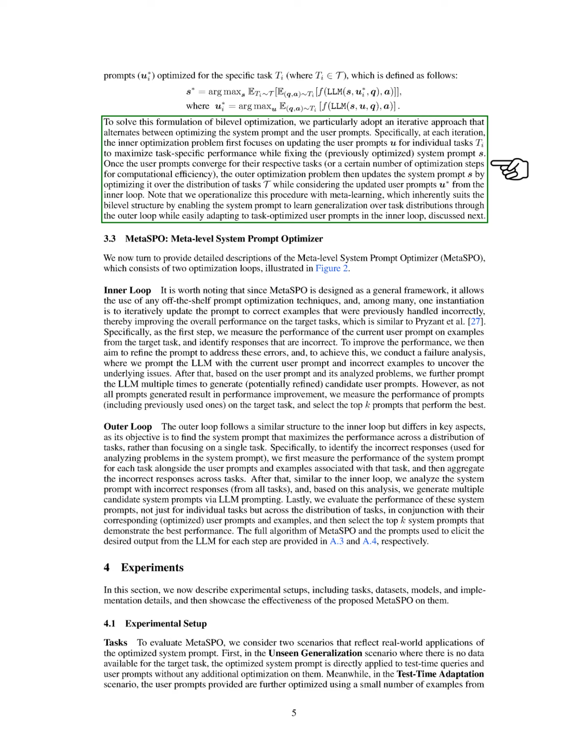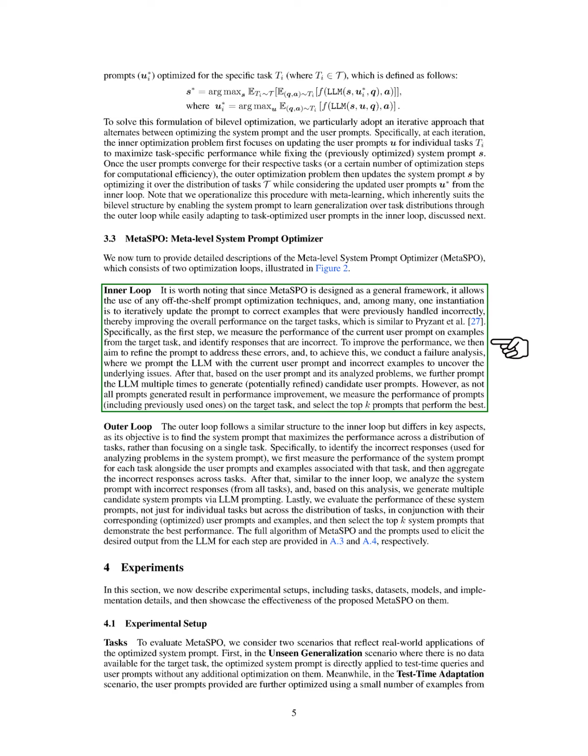We implement this process using meta-learning, which fits well with our bilevel approach. It allows the system prompt to learn generalization from task distributions while adapting to user prompts optimized for specific tasks. Next, we detail the meta-level system prompt optimizer, meta-SPO, which consists of two optimization loops. In the inner loop, we can use any existing prompt optimization techniques.